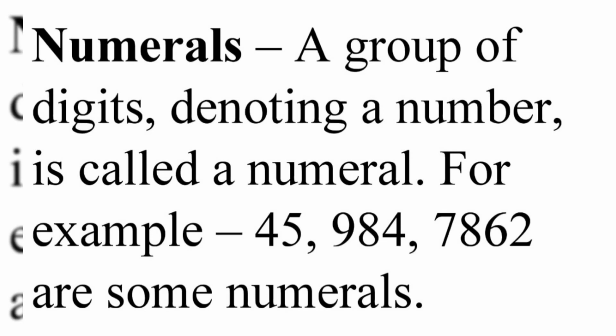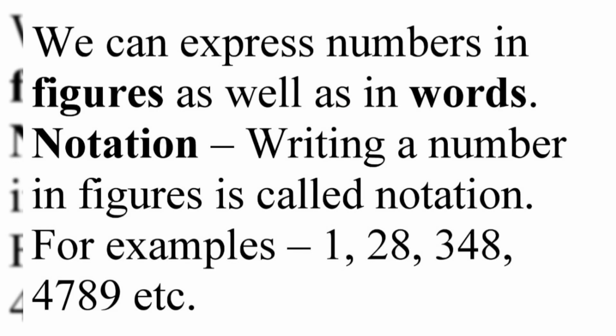Numerals: a group of digits denoting a number is called a numeral. For example, 45, 984, 7862 are some numerals. We can express numbers in figures as well as in words.